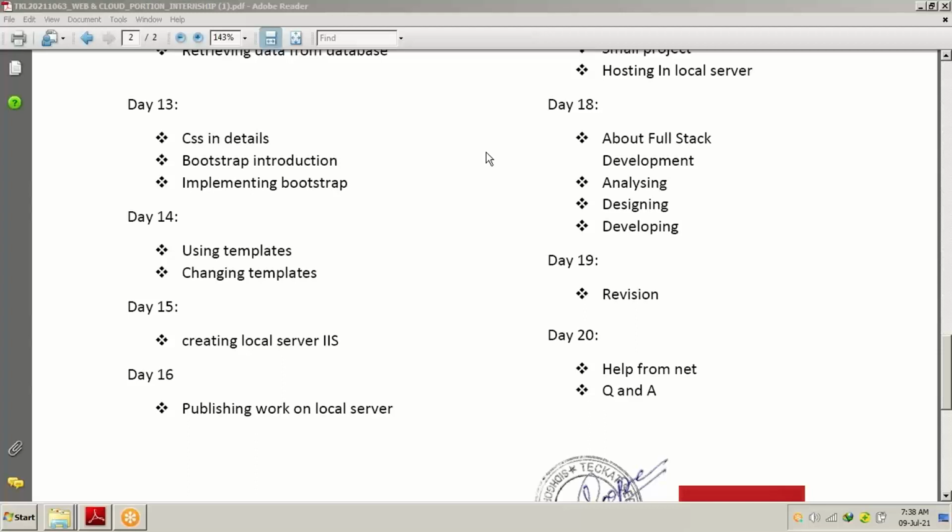I'm going to show you some templates which I have already downloaded. Okay, I will open my templates folder so that we can see the templates.